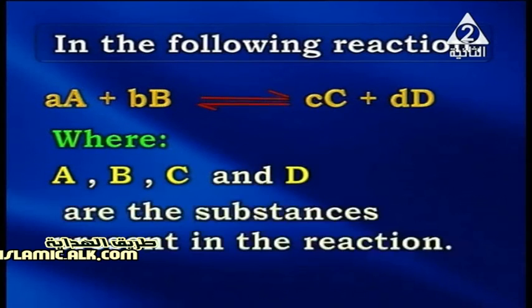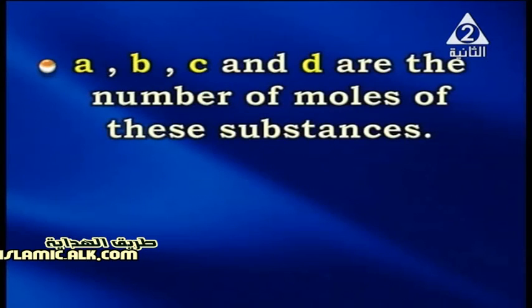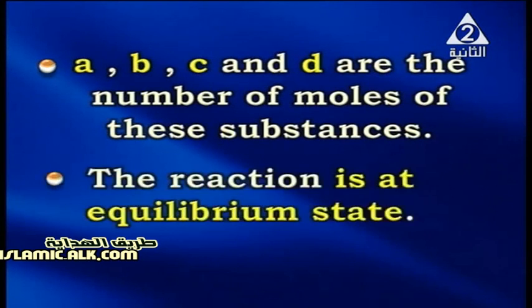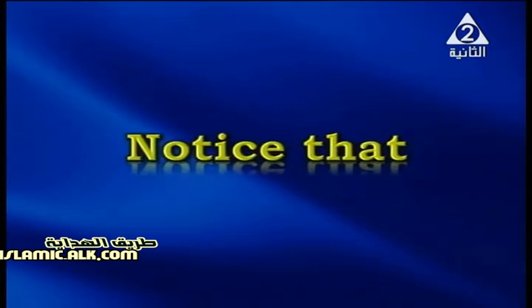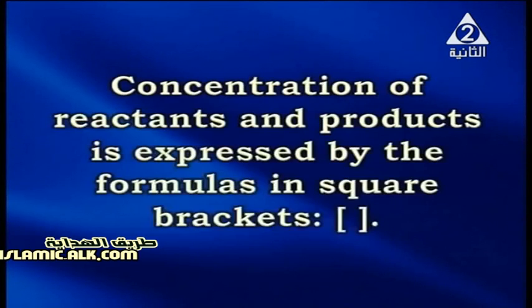Capital A, B, C, D are the substances present in the reaction, and small a, b, c, d are the number of moles of these substances in the balanced chemical equation, and the reaction is at equilibrium state. My dear students, notice that the concentration of reactants and products is expressed by the formula of the compound or the substance in square brackets.